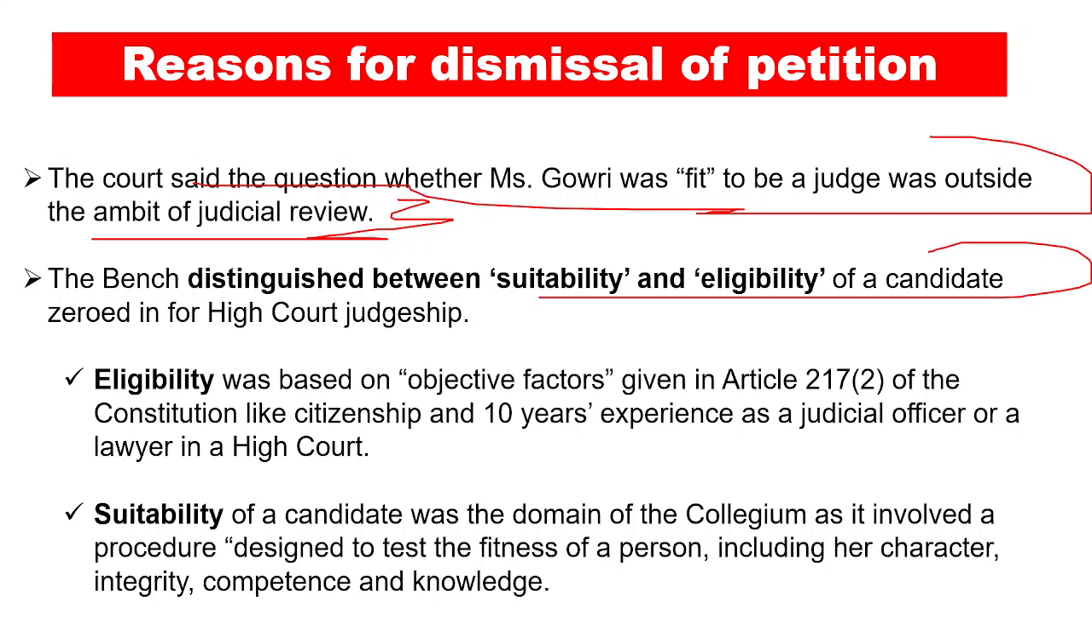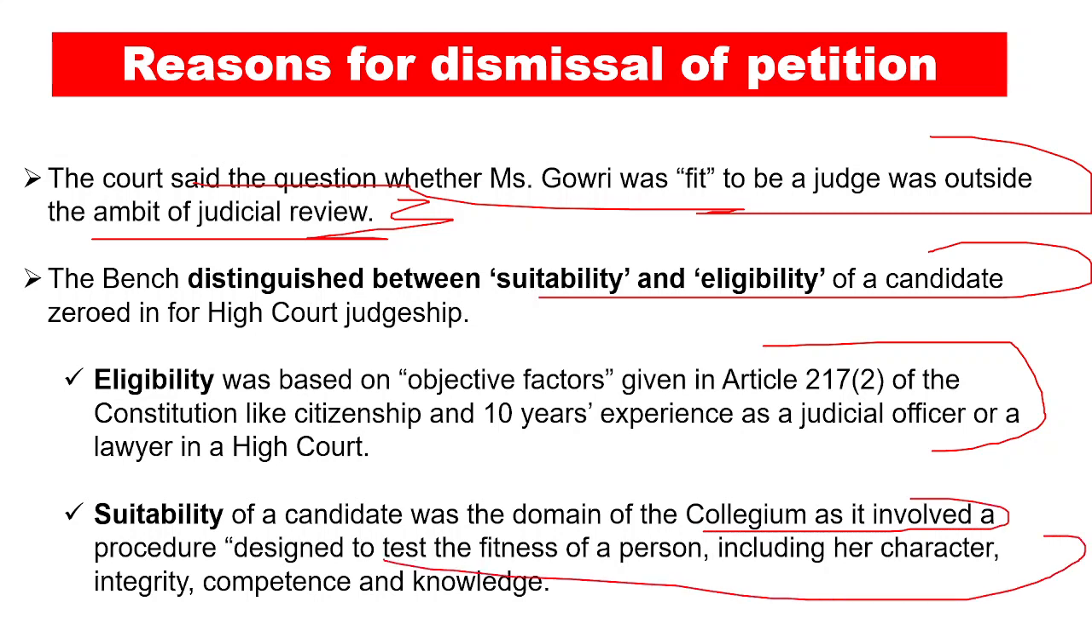Now eligibility is mentioned in Article 217 clause 2 of the Constitution. Now suitability is the domain which the collegium considers, and it involved a procedure designed to test the fitness of a person, including her character, integrity, competence and the knowledge. Now eligibility and suitability are basically 2 different aspects. This is the second thing that the Supreme Court said.